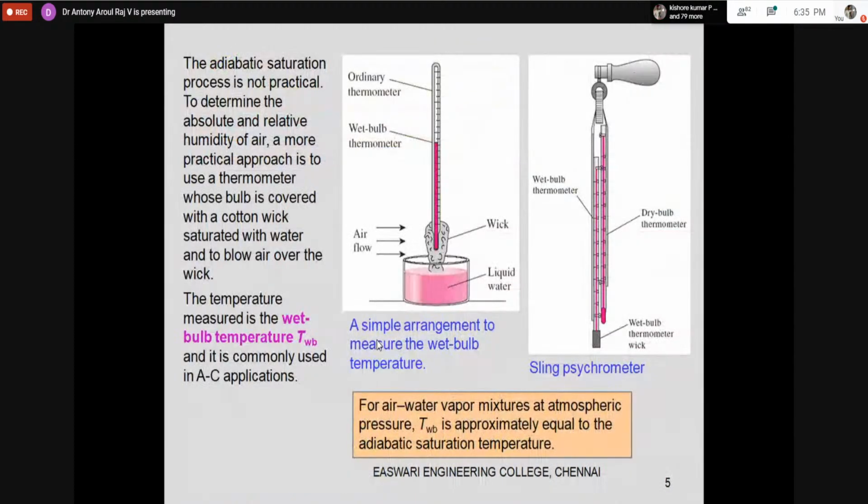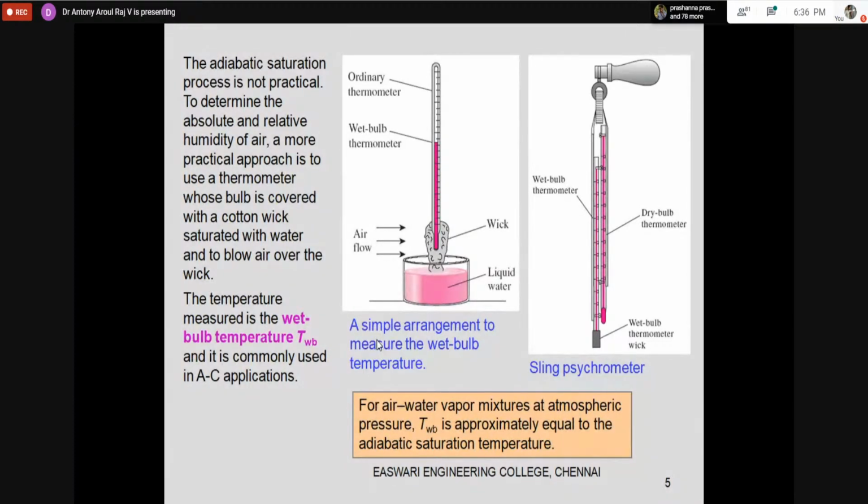First and foremost, what are the temperatures? We have two temperatures: one is the wet bulb temperature, the other is the dry bulb temperature. What is the dry bulb temperature? It is the temperature we measure using an ordinary thermometer. If you measure the temperature of the air using an ordinary thermometer, it is called the dry bulb temperature. Then what is the wet bulb temperature?